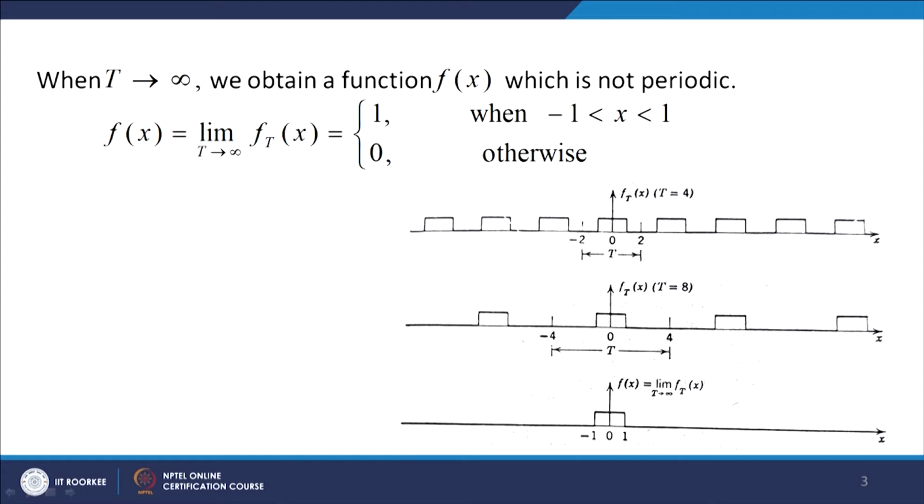When T tends to infinity, what happens? Over the interval -1 to 1, the graph is f_T(x) equal to 1, while over the remaining values of x, from x equal to 1 to infinity, f_T(x) tends to 0, and from minus infinity to -1 it is again 0, and you can see that it is not periodic with any period. So, when T tends to infinity, we obtain a function f(x) which is not periodic, because f(x) becomes 1 when -1 < x < 1 and 0 otherwise.